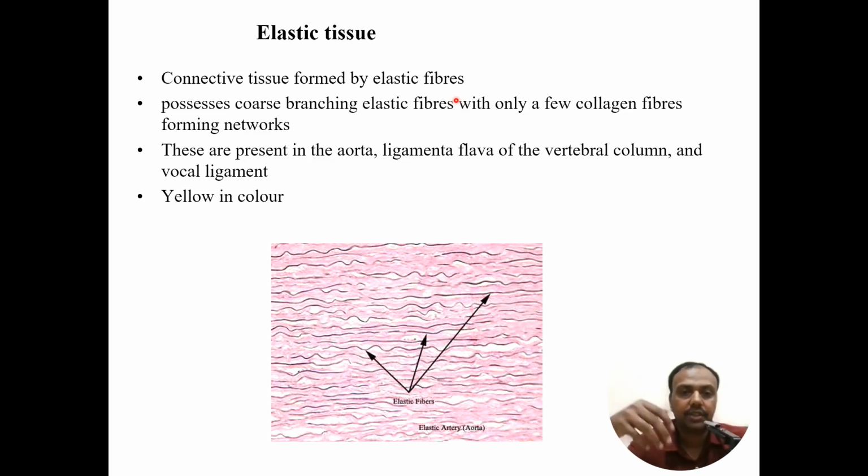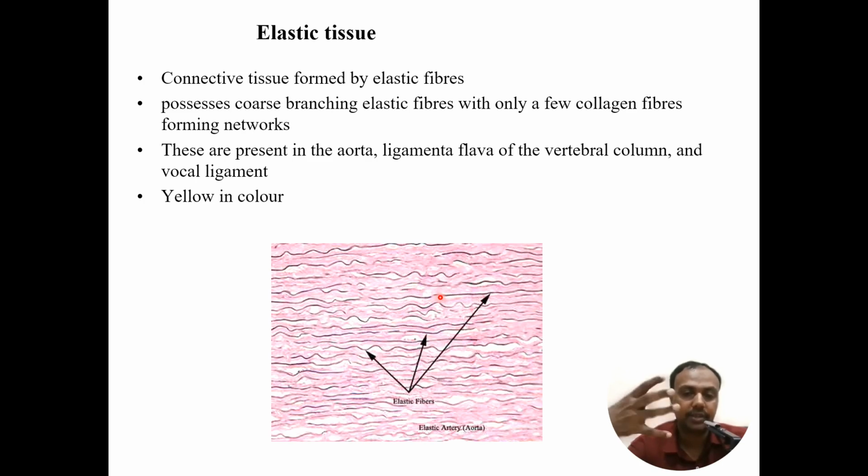Moving on to the next, that is elastic tissue. Here we can see connective tissue which has a lot of elastic fibers within it, branching elastic fibers. In addition to that, you may see a few collagen fibers in it. They are seen in the aorta, that is the ascending aorta, which is connected to the heart. When the heart is in systole, the ascending aorta expands because the blood from the left ventricle goes to the aorta.